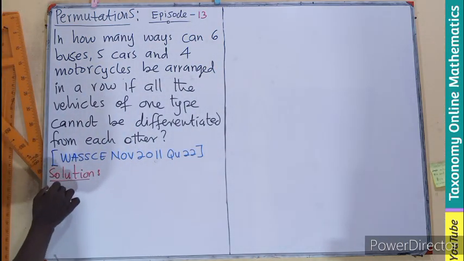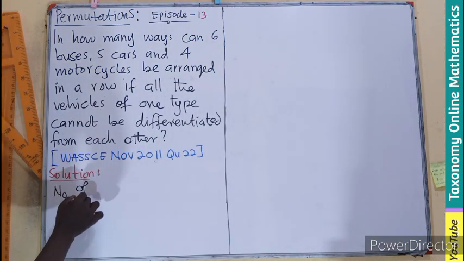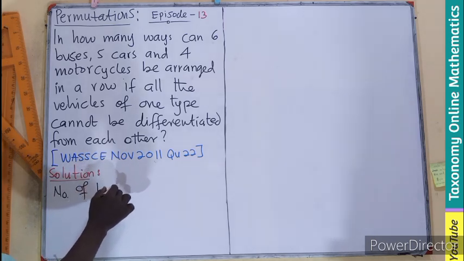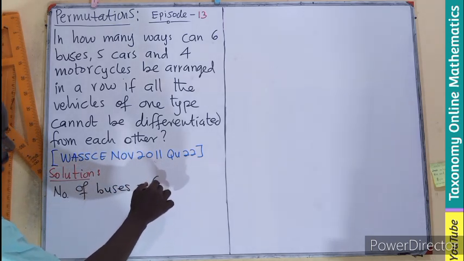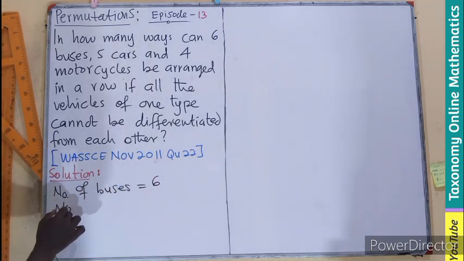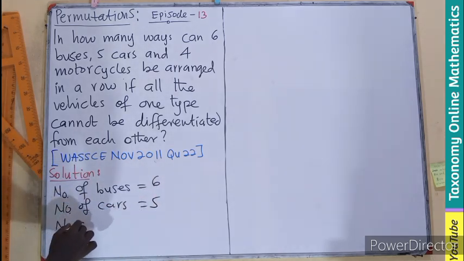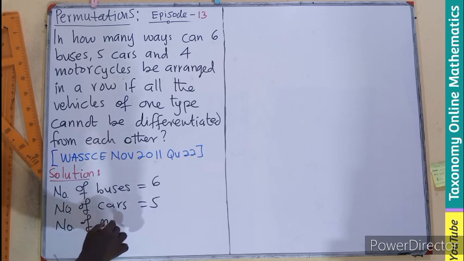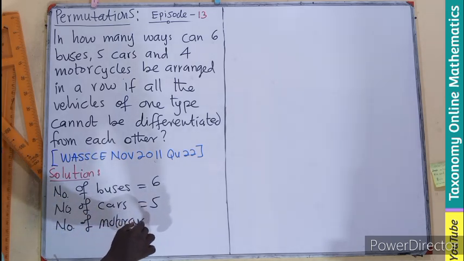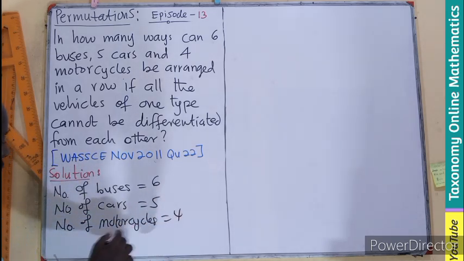So let's say the number of buses is 6, then the number of cars is 5, the number of motorcycles is 4.